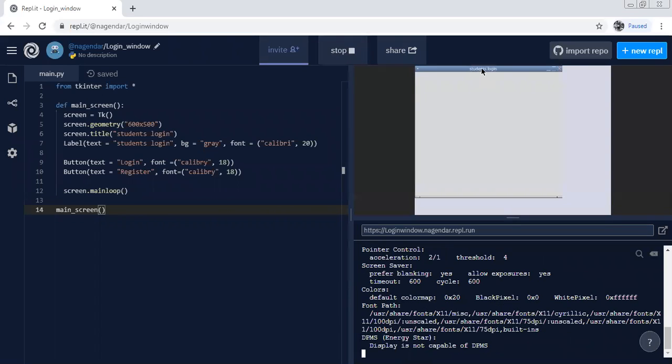Right, so here it is showing. See, can you see this one? Students login, it is showing with the students login window. Can you see this one, students login? Is it visible or not? The window is created here, students login is showing. And here it is minimize window, maximize window, close the window. These symbols are also showing here.